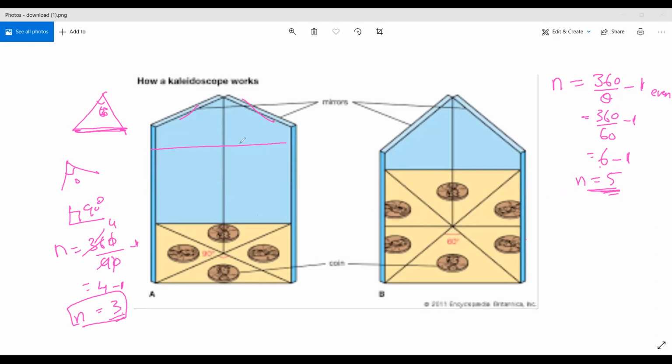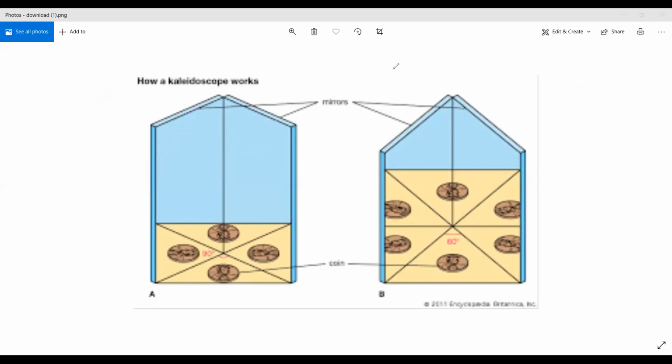Like this, the instrument called the kaleidoscope works. If I place 3 mirrors, the number of images is 5. We use the kaleidoscope for decoration purposes and the like. Clear, children?